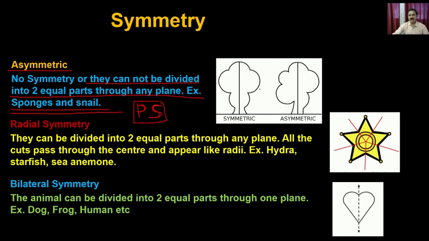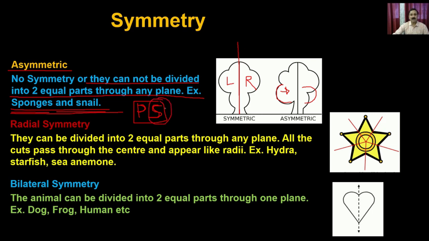You can imagine this, right? This is a symmetrical tree. If you cut it in the center, the left portion is going to be identical to the right portion. But if one side of the tree has more branches, and the other side does not have those branches, then the two portions are not going to form identical structures, and that's how this is an asymmetrical object, compared to that, which is a symmetrical object. The classical examples of asymmetrical animals are the sponges as well as the snail. Both belong to the alphabet S.